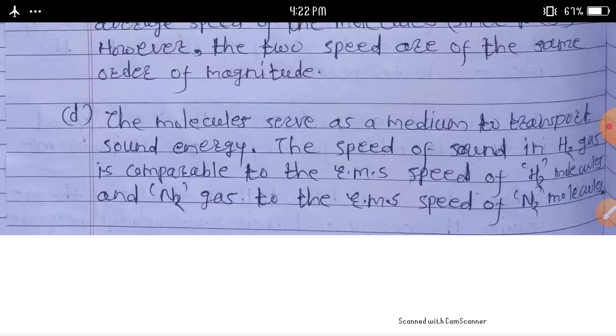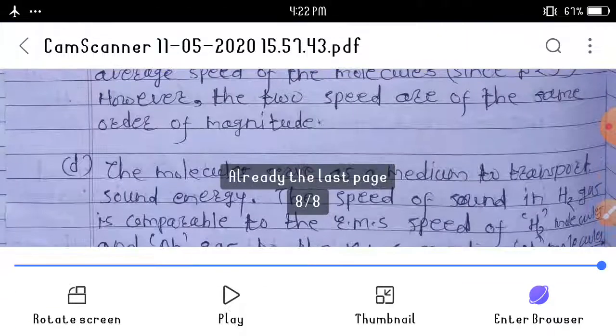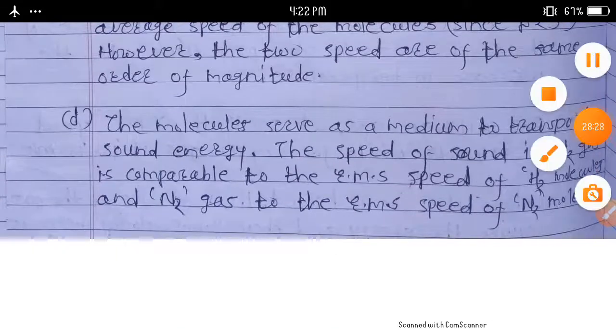And some notes: the mean square speed of molecules of the gas increases in the same proportion as the increase in temperature. Here temperature increases, corresponding mean square speed of molecules also increases. In this way we complete this point. Today we stop here. Thank you.